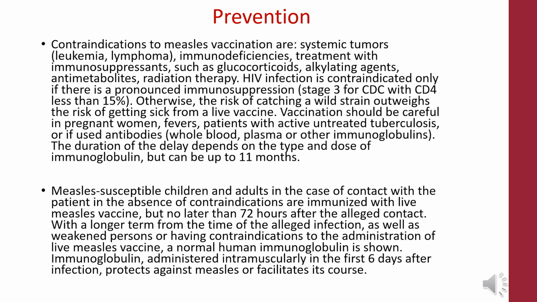Measles-susceptible children and adults in the case of contact with patients, in the absence of contraindications, are immunized with live measles vaccine, but no later than 72 hours after the alleged contact. With a longer term from the time of alleged infection, as well as in weakened persons having contraindications to the administration of live measles vaccine, normal human immunoglobulin is shown. Immunoglobulin administered intramuscularly in the first 6 days after infection protects against measles or facilitates its course.